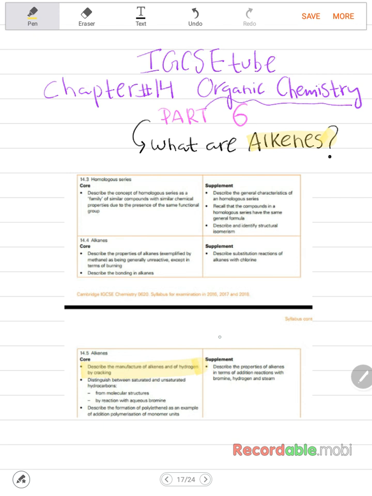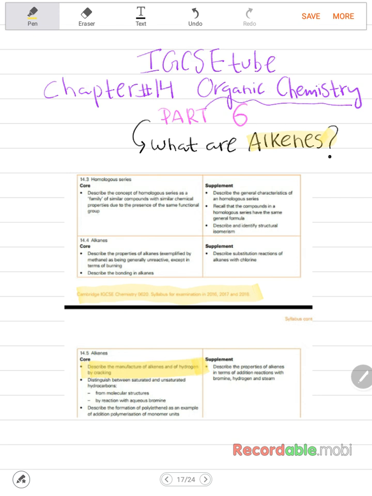So this is a screenshot from the syllabus. This is the Cambridge IGCSE Chemistry syllabus for examination of 2016, 17, and 18. I always link the syllabus in the description box below, so go ahead and give it a look and check it out if you haven't. Alright, so in section number 14.5 it says describe the manufacture of alkenes and of hydrogen by cracking.